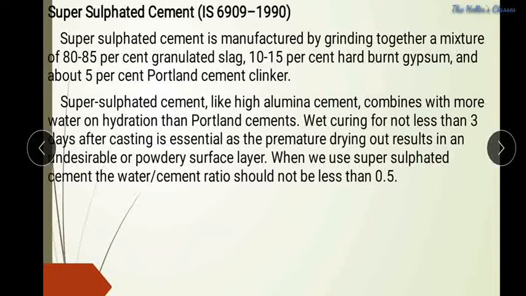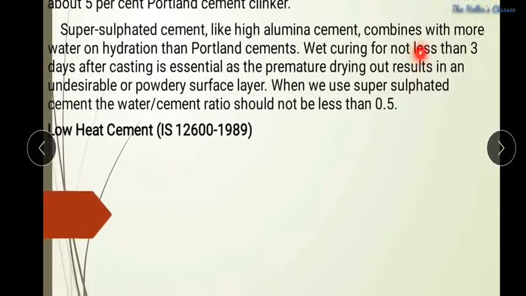Super sulfated cement, like high alumina cement, combines with more water in hydration than Portland cements. Wet curing for not less than 3 days after casting is essential, as premature drying out results in an undesirable powdery surface layer.